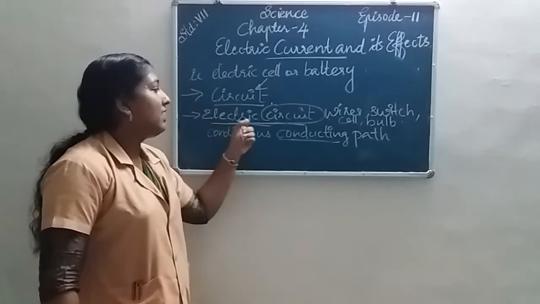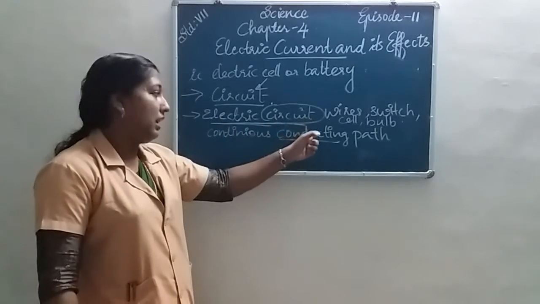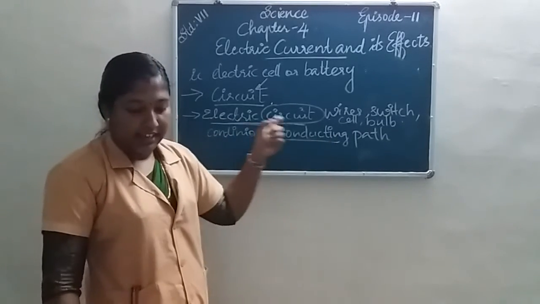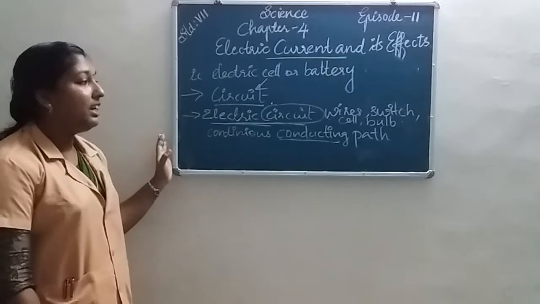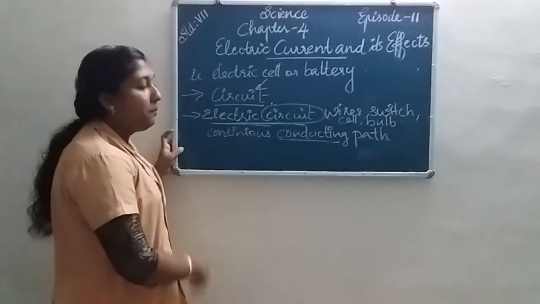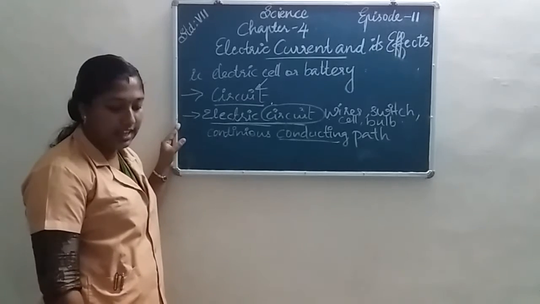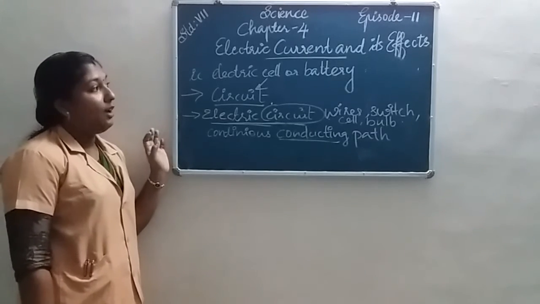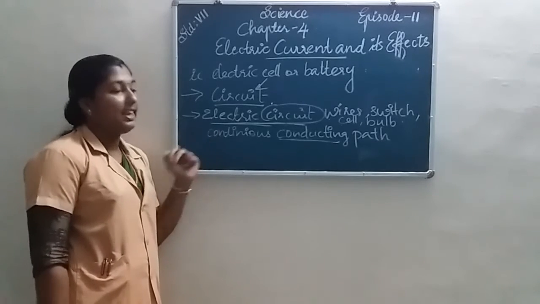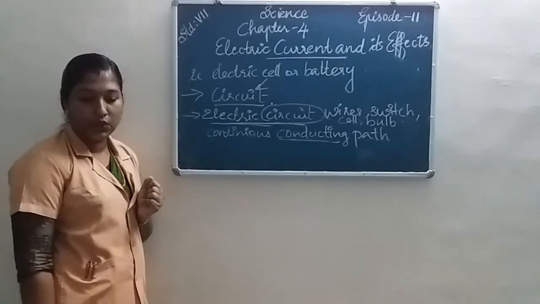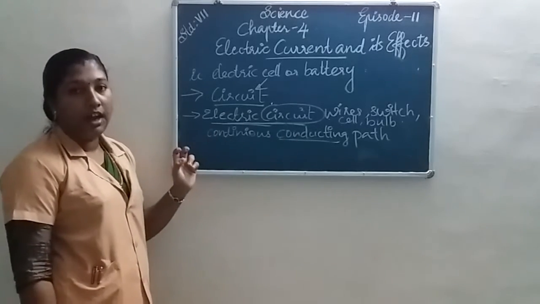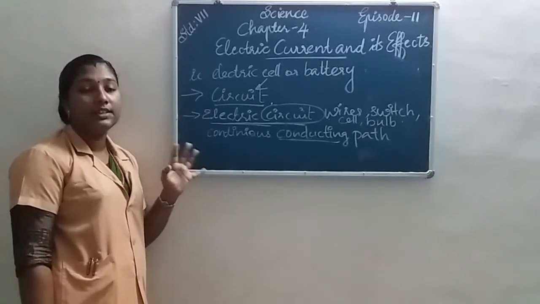Then what do you mean by an electric circuit? An electric circuit means a continuous conducting path between the terminals of a cell or a battery along with a flow of electric current. All of you understood? Once again, a continuous conducting path between the two terminals of a cell.